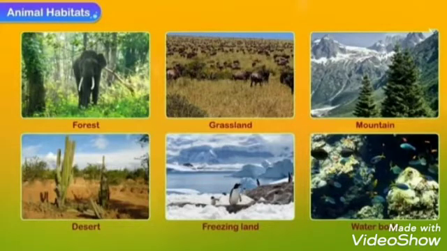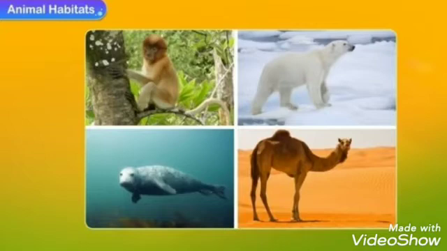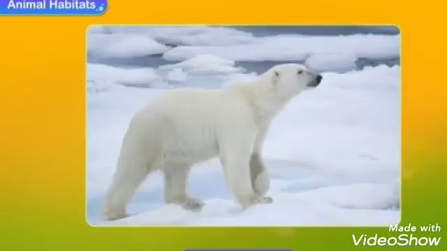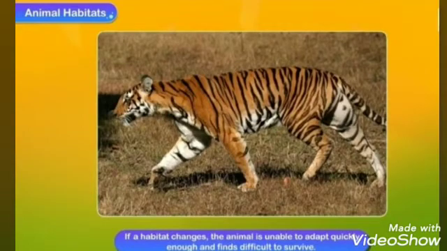Forest, grassland, mountain, desert, freezing land and water bodies are all different habitats. Different animals live under different conditions. A camel lives comfortably in the hot desert. A polar bear is very happy living in the freezing cold climate of the North Pole. But if a habitat changes, the animal is unable to adapt quickly enough and finds it difficult to survive.